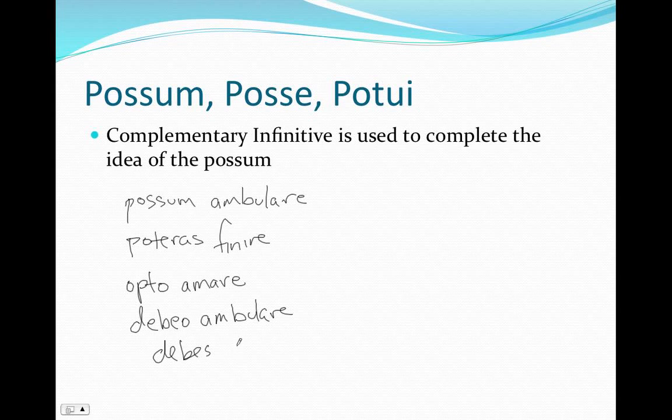Debes currere, you ought to run. So these infinitives in each of these situations are what we call complementary infinitives. And they are complementary because they complete the idea of possum, or of the main verb, opto, debeo, and so on.